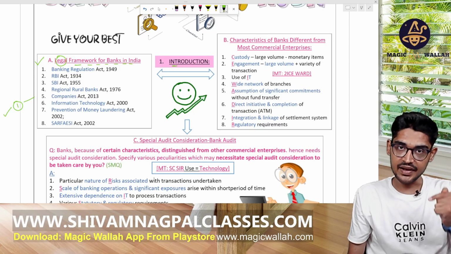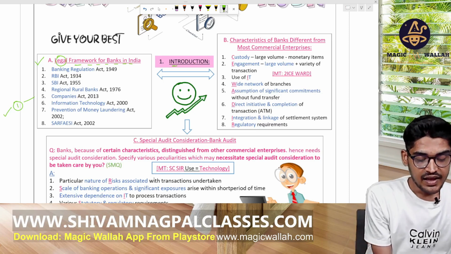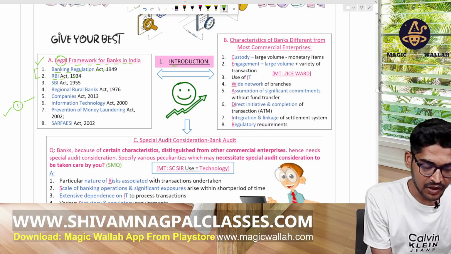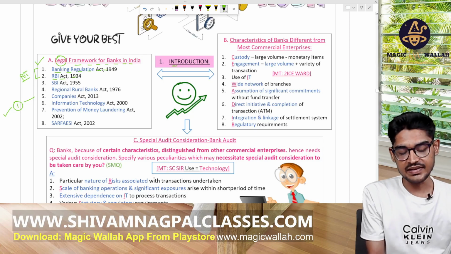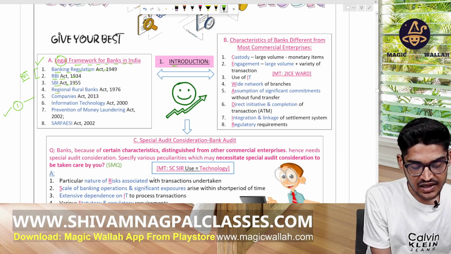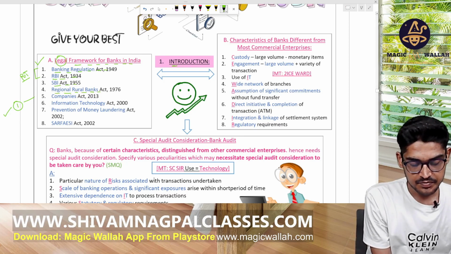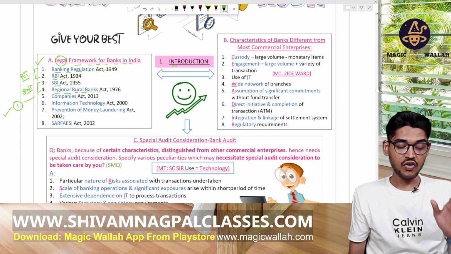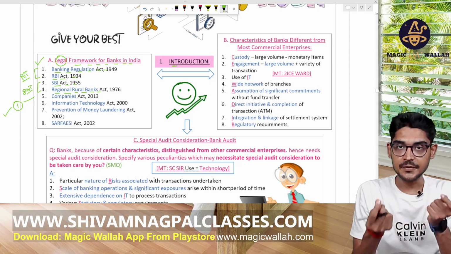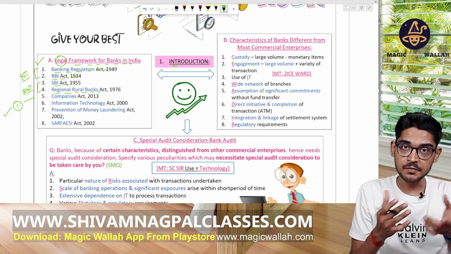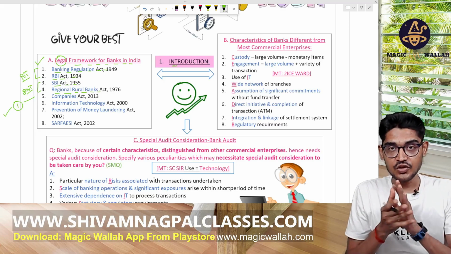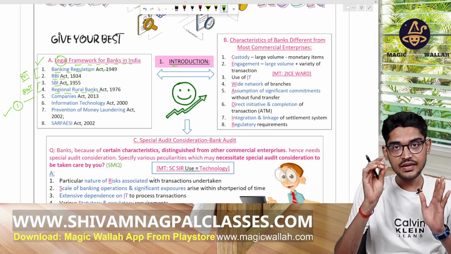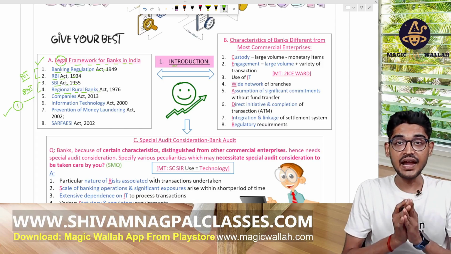Now, if it is a bank, then the Banking Regulation Act will apply. Also the RBI Act will apply in case of private banks. In case of government banks, the SBI Act and the Regional Rural Bank Act will apply. Banks mainly deal in money, and there are online transactions. Also banks give a lot of loans, and many times banks are not able to recover those loans.